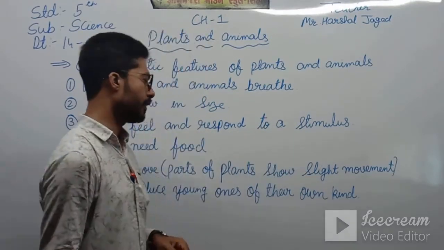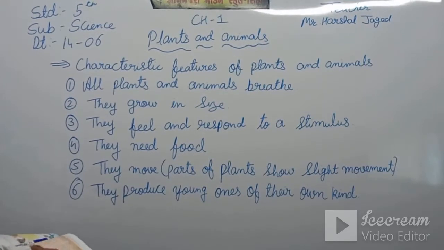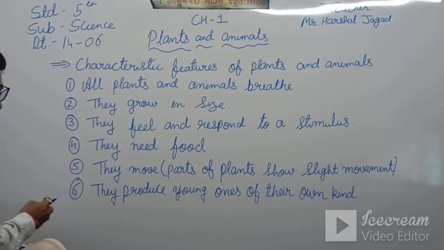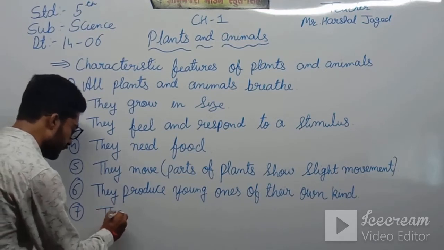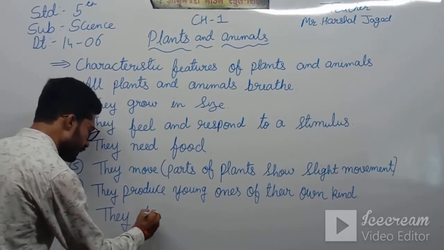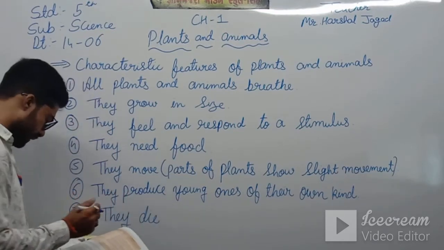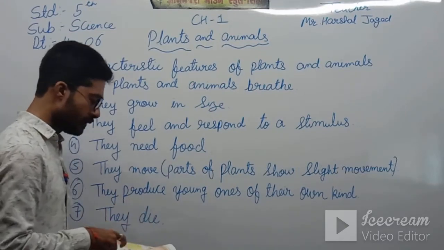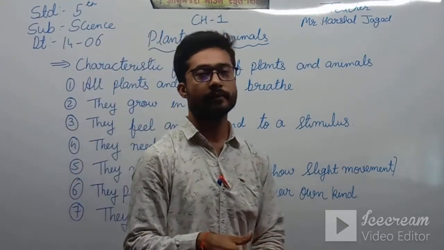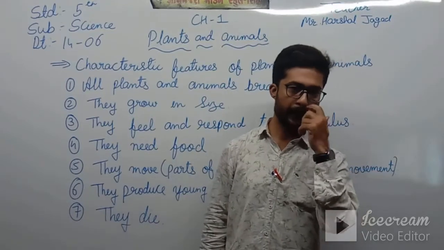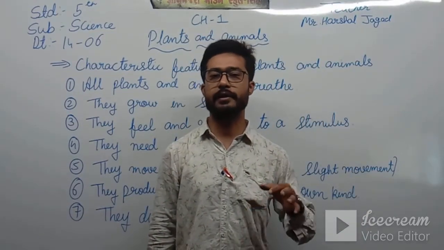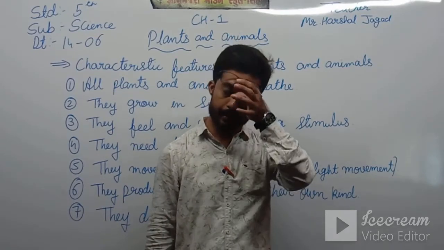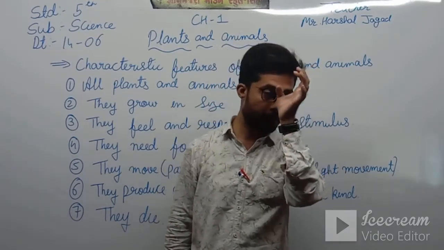Okay. Then after here we just move towards the seventh one. They die. Okay, they die. So we all know that we all have some specific age, and then after that we can't live. It is the rule of God.